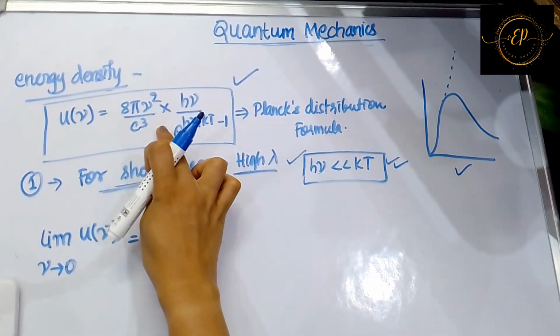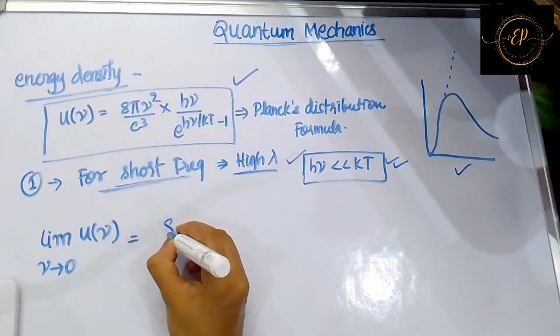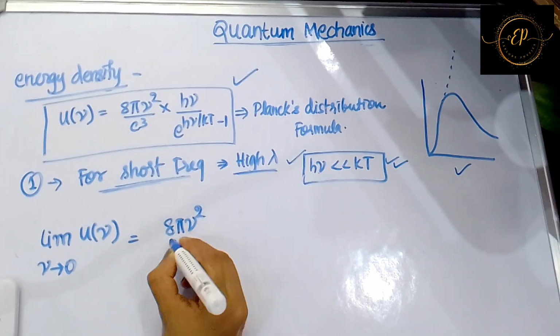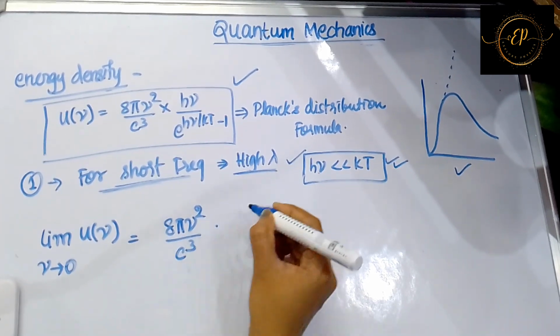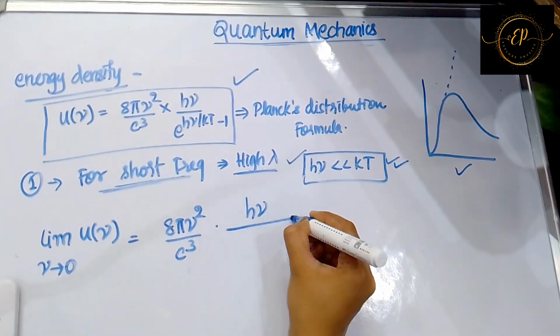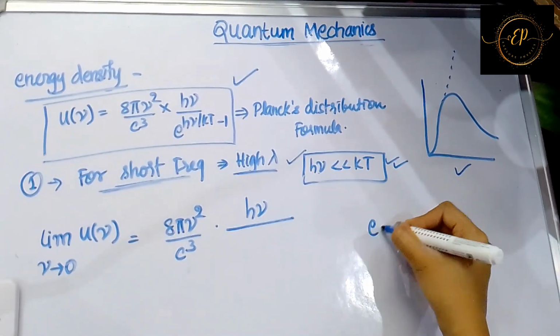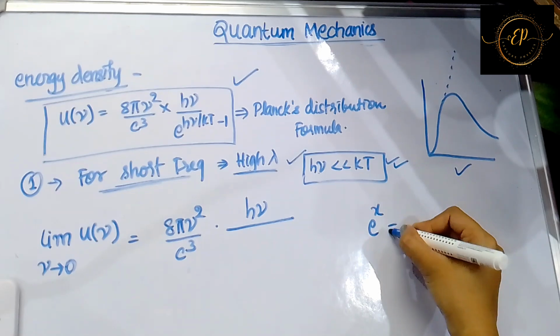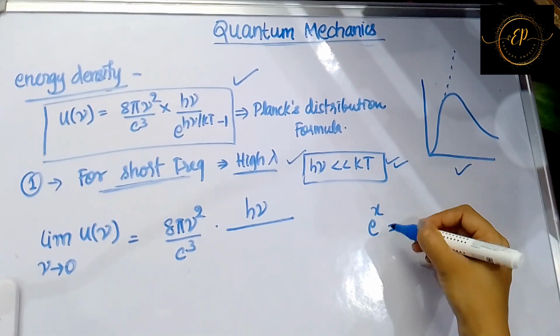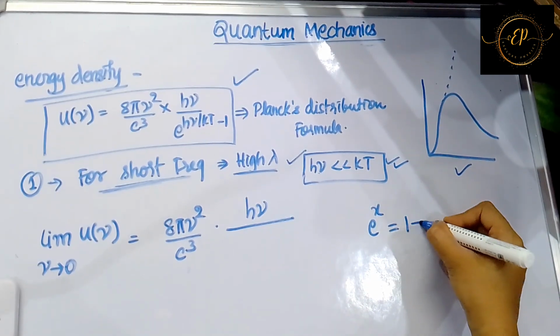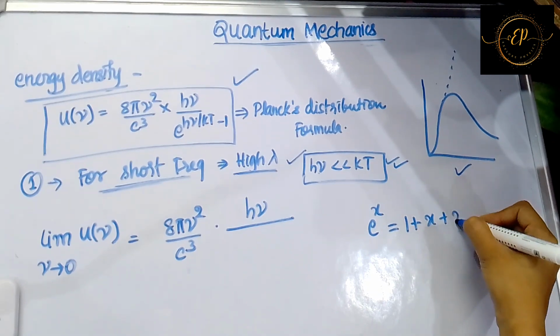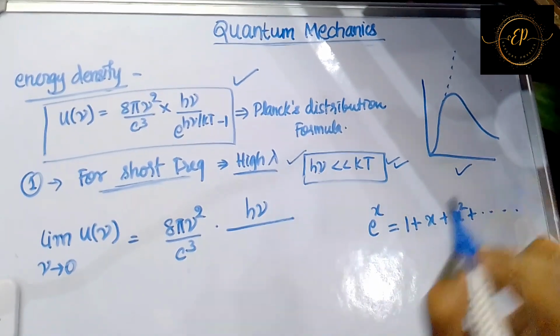Okay. So this was your expression, 8 pi nu square by c cube into h nu by, you have this expression, right? Now if you remember, this is one formula, e power x series, the exponential series. If you open this, you will be getting 1 plus x plus x square by 2 and so on.